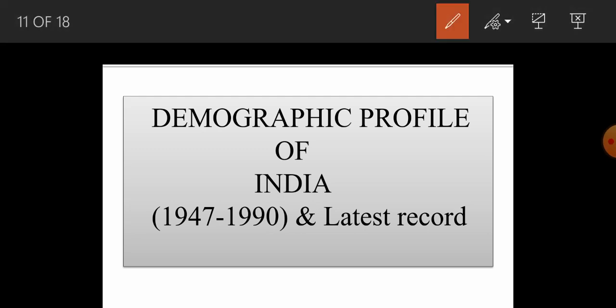Now we will study India's demographic profile, starting from 1947 till 1990, and not only this, but also the latest records. Present records also we will discuss. So let's move.